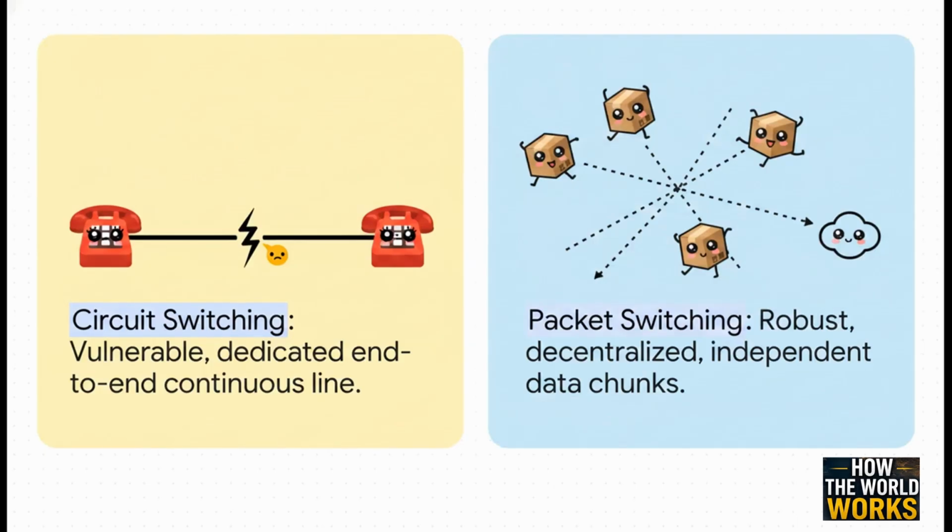But to actually make Licklider's vision a reality, they had a major technical hurdle to overcome. Let's compare the 2 primary network models of that era. The traditional telephone network relied on something called circuit switching. This required a dedicated, continuous electronic line between the caller and the receiver. If that single line was broken, the communication just died. It was a massive vulnerability. To fix this, researchers Paul Baran and Donald Davies independently developed a theoretical model called packet switching. This new model was robust and entirely decentralized.